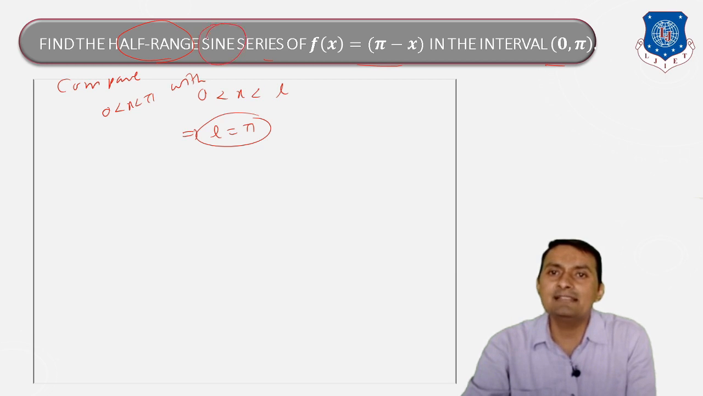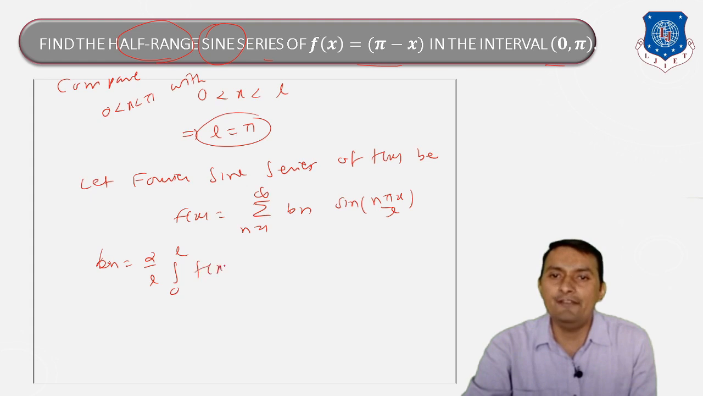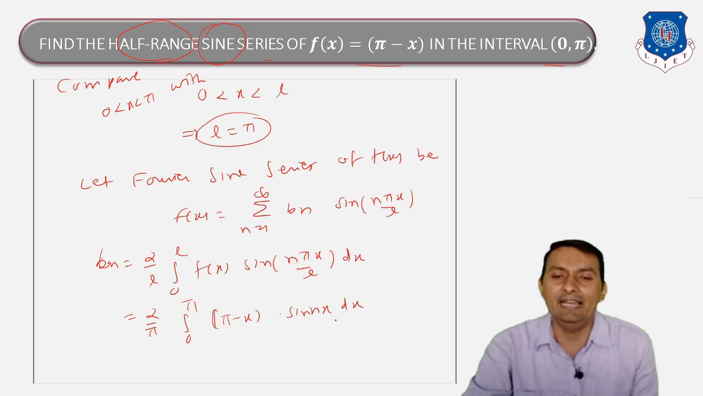But what we want to determine is the sine series, so first let us assume that the Fourier sine series of f of x is f of x is equal to summation from 1 to infinity Bn sine n pi x by L. But Bn is equal to 2 divided by L integration 0 to L f of x into sine n pi x by L dx. But here L is equal to pi. If I put L is equal to pi here, integration 0 to pi, but f of x is equal to what? That is pi minus x. And here L is equal to pi, so pi will be cancelled out, and we get here pi minus x sine n x dx.